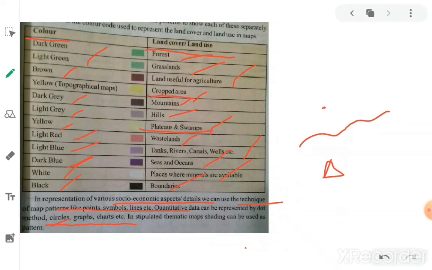So this is our first lesson, reading and analysis of maps. Once you go through the lesson, you can understand the important points I explained, and the topics which are not covered here you can understand by reading the lesson.